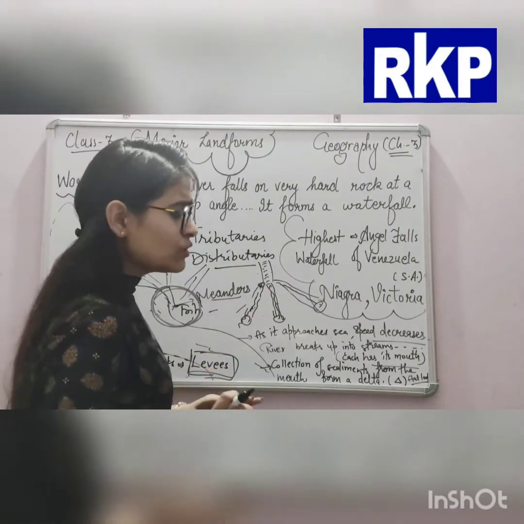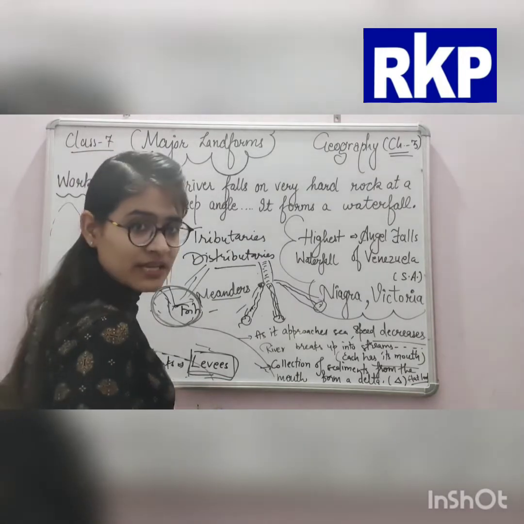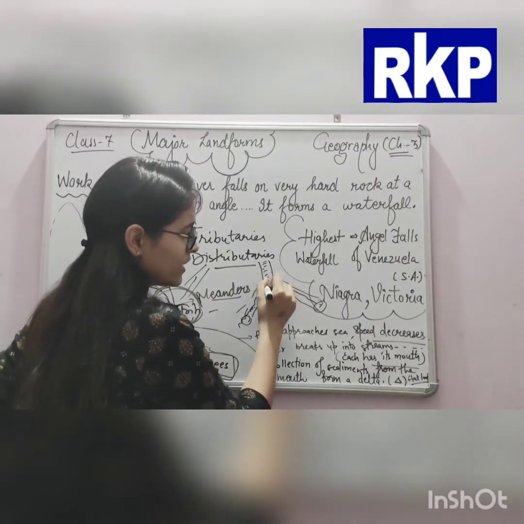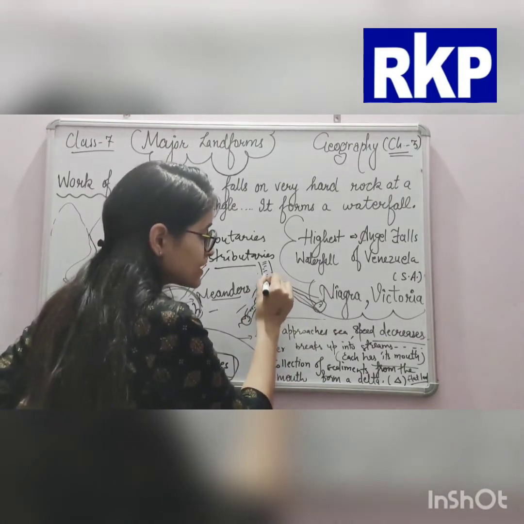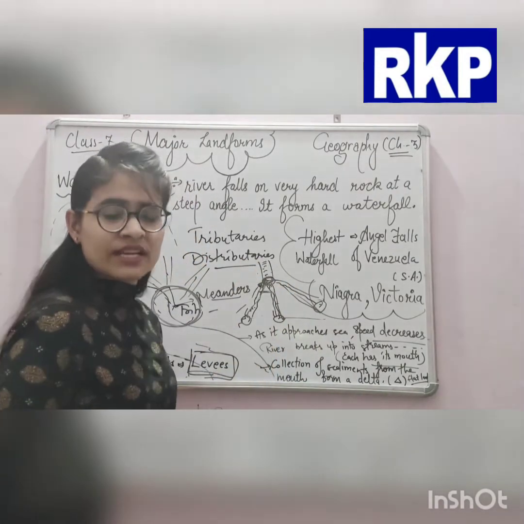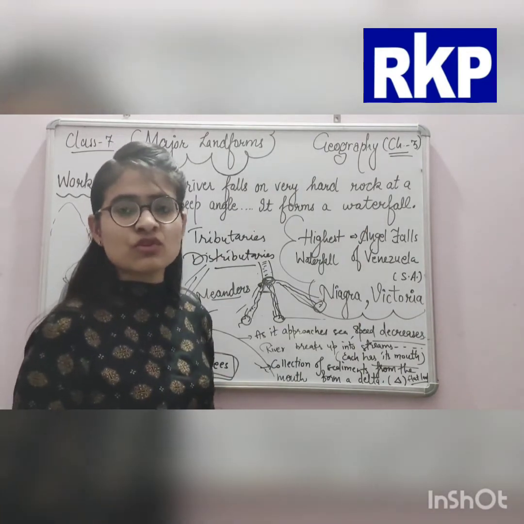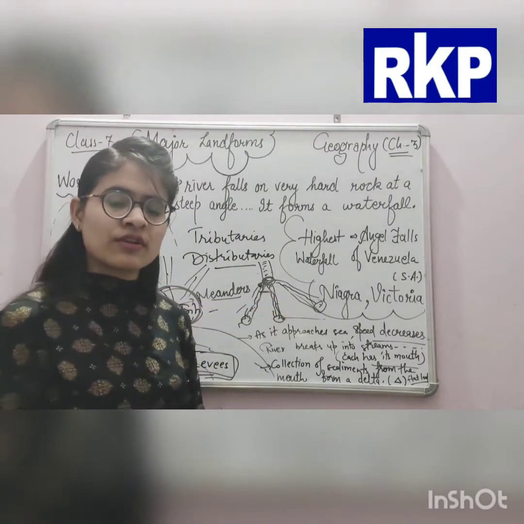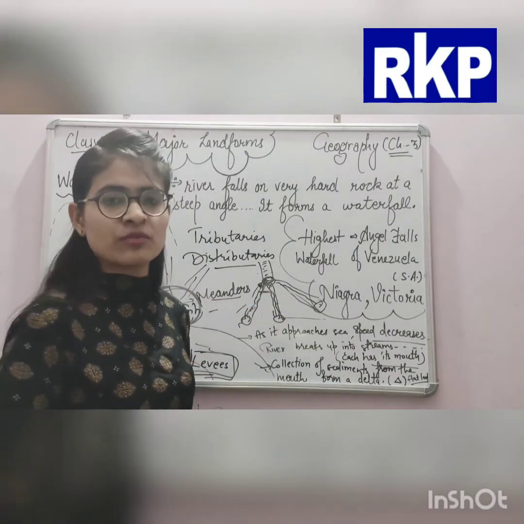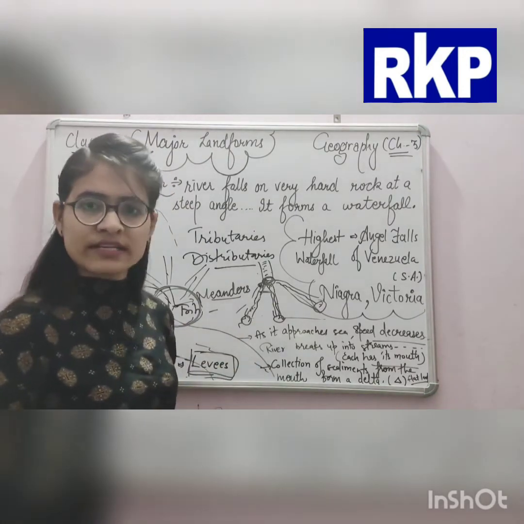Okay, so basically what is a delta? Delta is the place, and it is like a triangle. Delta is the place where the river breaks up into so many streams or distributaries, and then the distributaries fall into another water body or into the sea. So that part is called a delta.